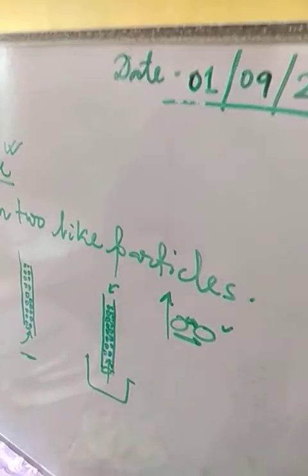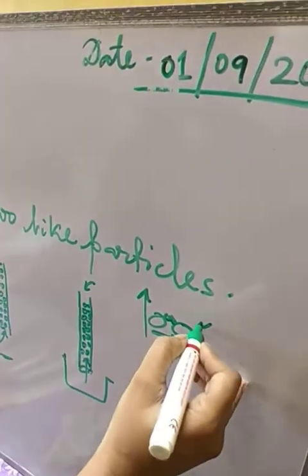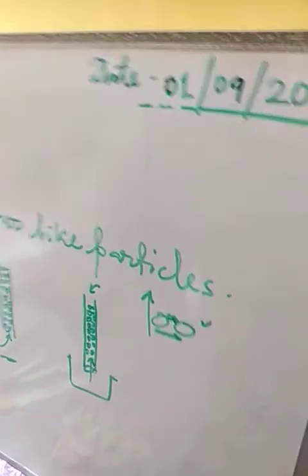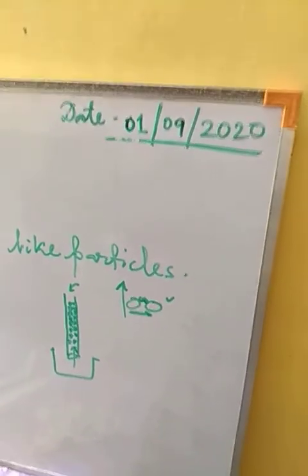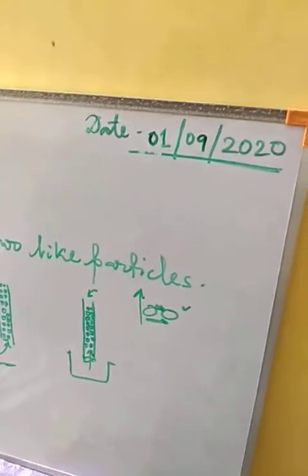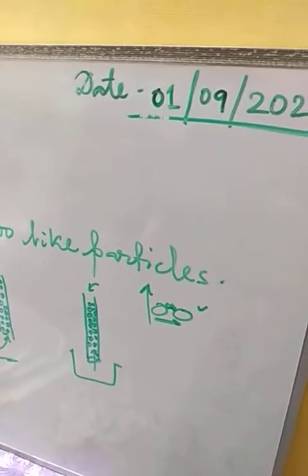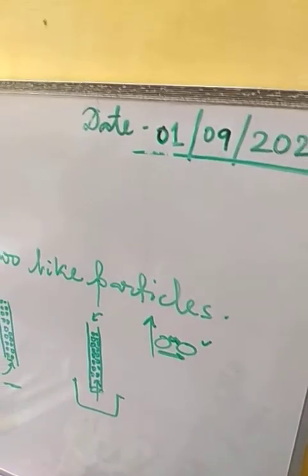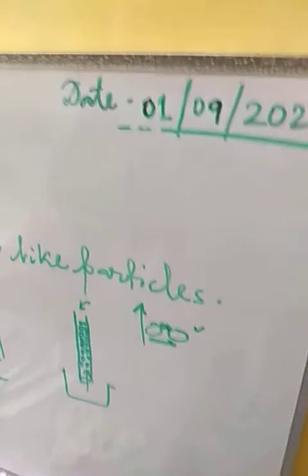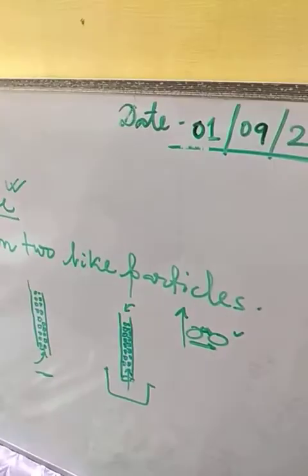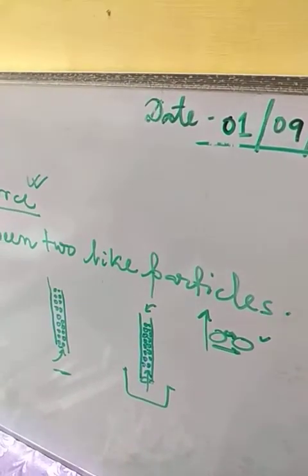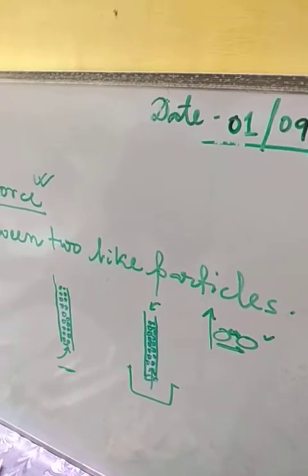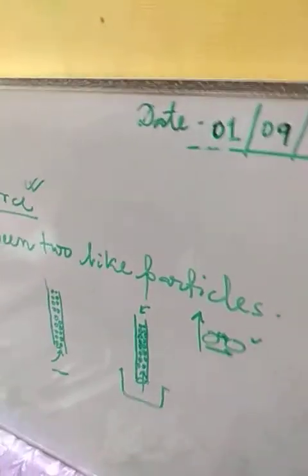This attractive force is maximum in solid, as we have seen the intermolecular force of attraction is maximum in solid. So cohesive force is also maximum in solid particles. In liquid particles we will see a little bit less cohesive force, and in gaseous particles the force of attraction, the cohesive force, is lowest. Least cohesive force we will get for gases. So this is one part.